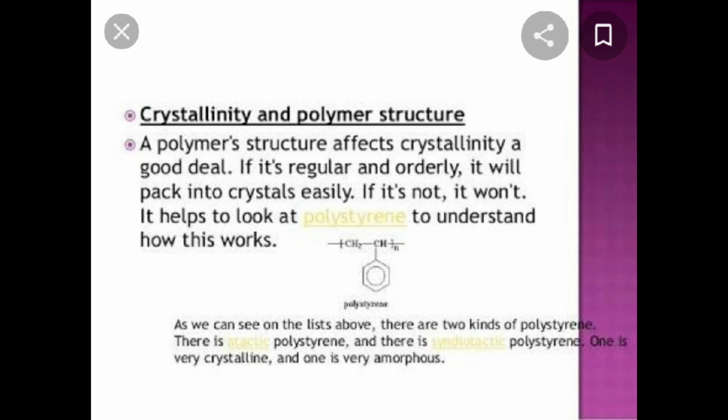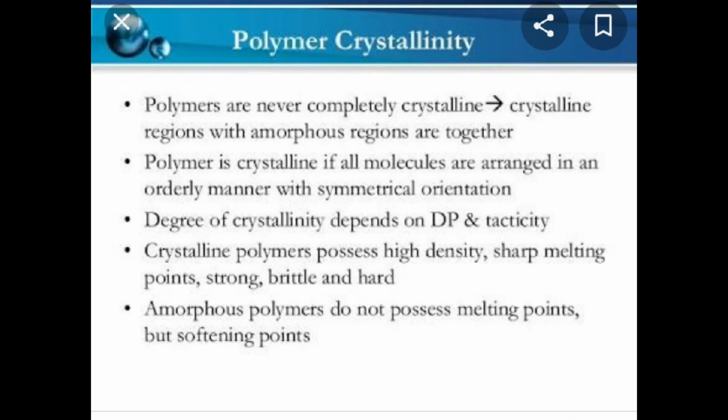Polymer structure affects crystallinity a good deal. If it is regular and orderly, it will pack into crystals easily. If it is not, it won't. It helps to look at polystyrene to understand how this works. Polymers are never completely crystalline; crystalline regions and amorphous regions exist together. A polymer is crystalline if all molecules are arranged in an orderly manner with systematic orientation. So polymers will never be fully crystalline. They will be a combination, and the degree of crystallinity depends upon the degree of polymerization and tacticity.